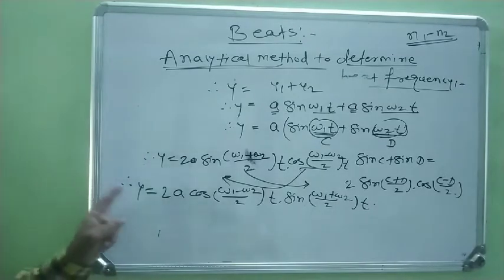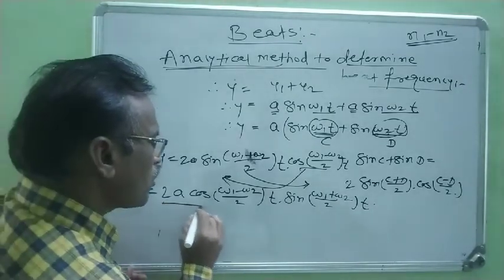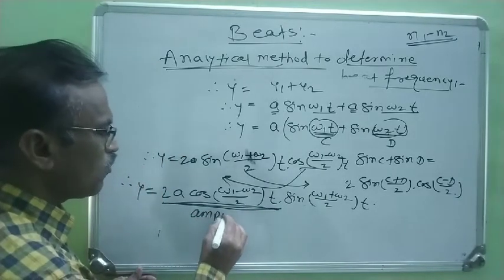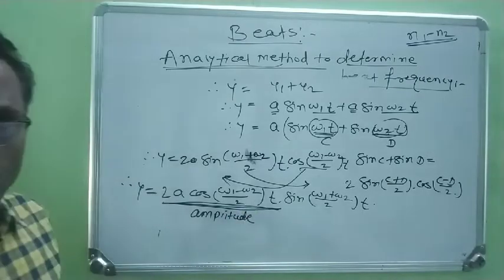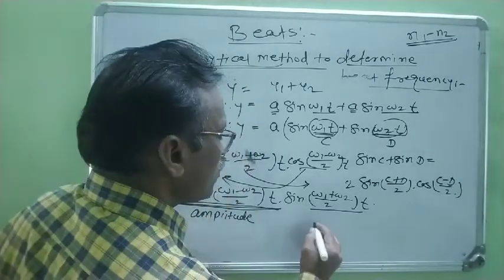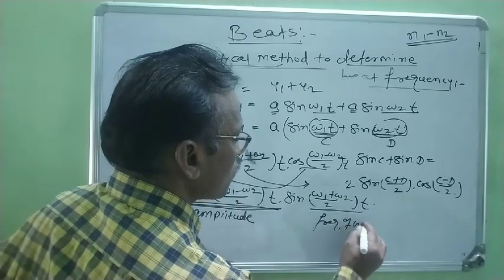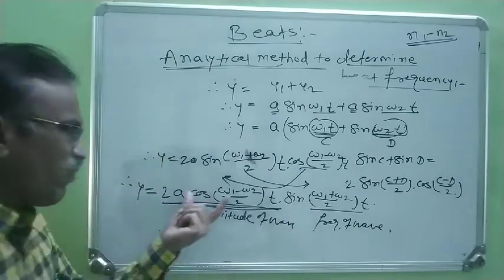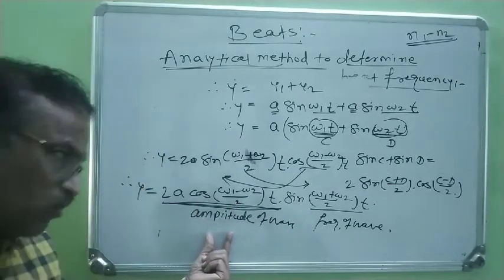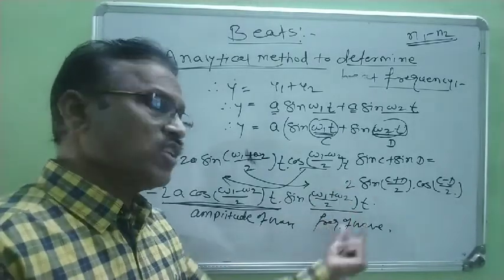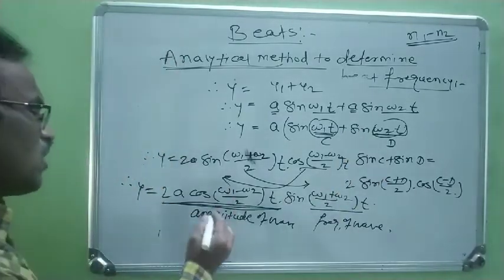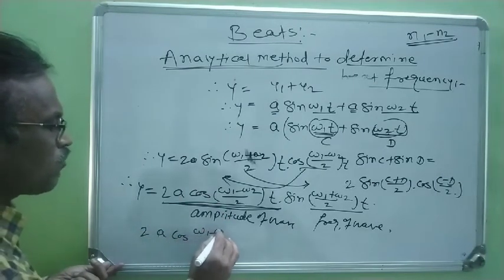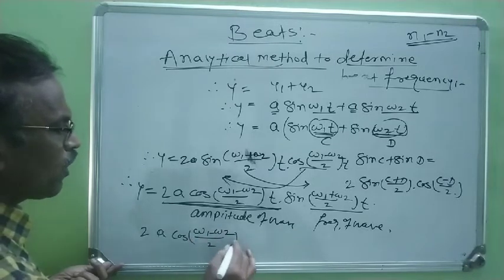In this case the factor 2a cos of (omega 1 minus omega 2) by 2 into t gives us the amplitude of the wave, and the sine factor gives us the frequency of the wave.